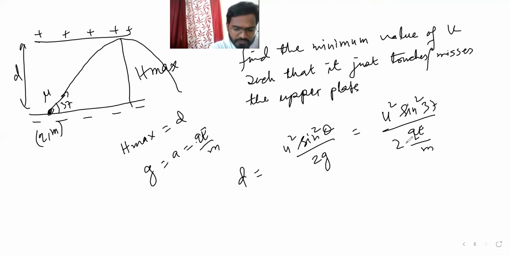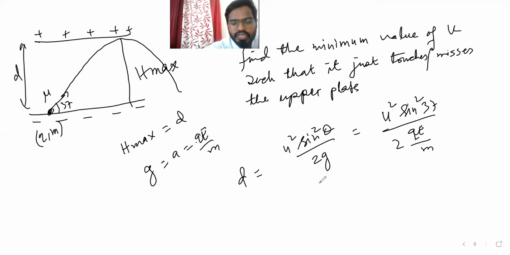Now we want to find actually u square, right? Cos 37 is 4 by 5. Sine 37 is 3 by 5.